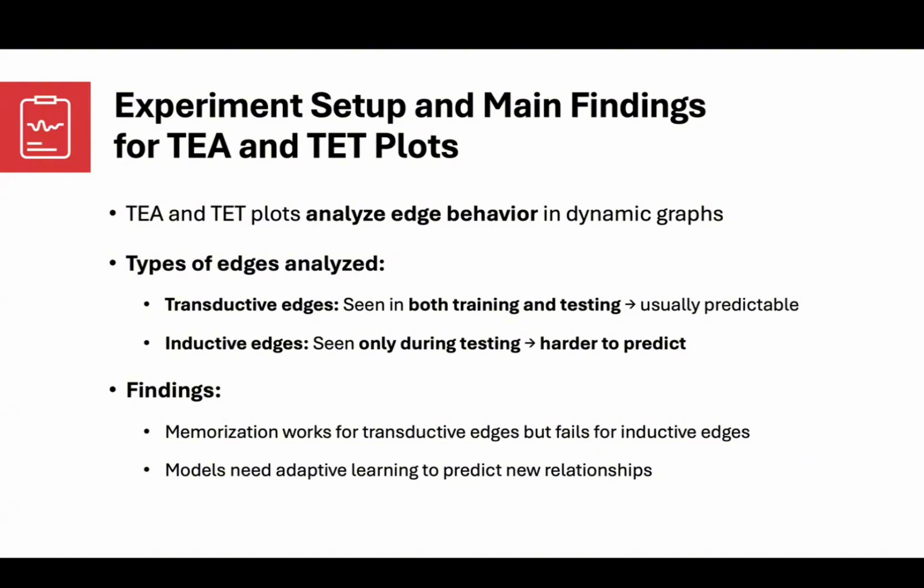Experiment setup and main findings for TEA and TET plots. The researchers used TEA and TET plots to analyze how different types of edges behave in dynamic graphs. Transductive edges, which are seen both during training and testing, represent recurring relationships. These can often be predicted from past observations, especially when they have a high reoccurrence index and a low surprise index. Inductive edges, which only appear during testing, represent entirely new interactions.